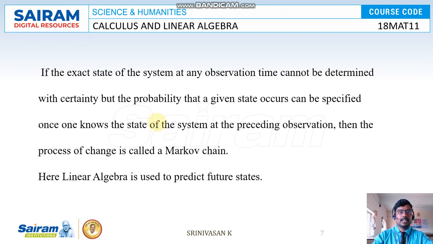The next example: if the exact state of the system at any observation time cannot be determined with certainty, but the probability that a given state occurs can be specified once one knows the state of the system at the preceding observation, then the process of change is called a Markov chain.